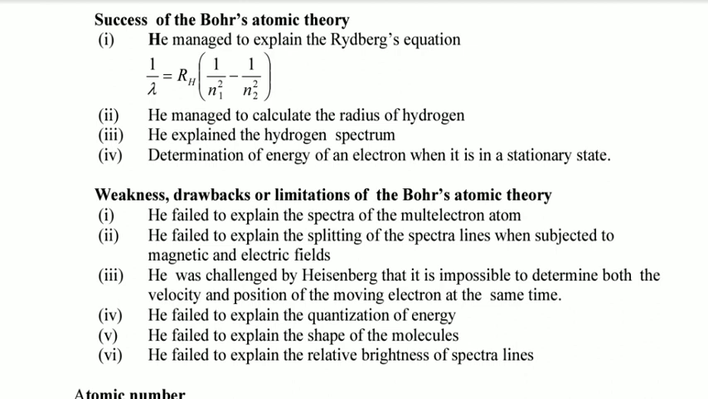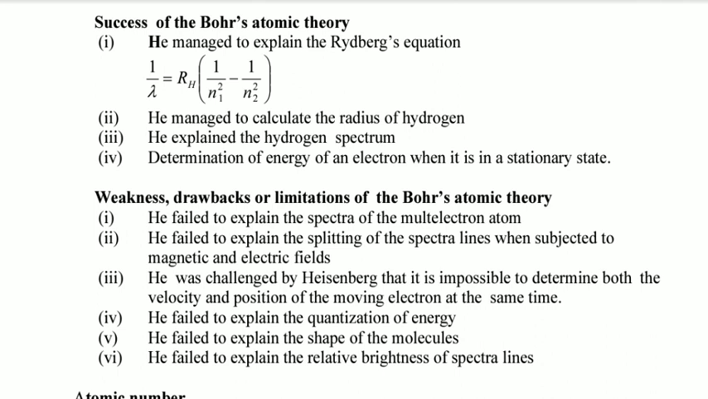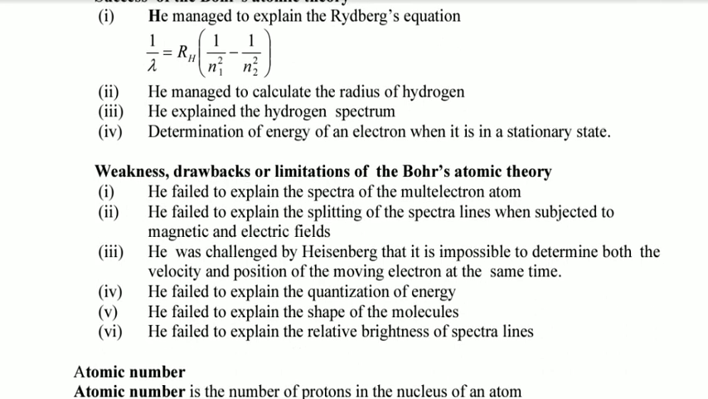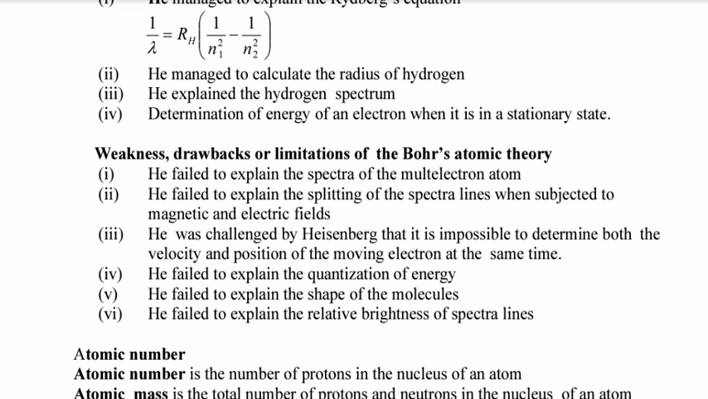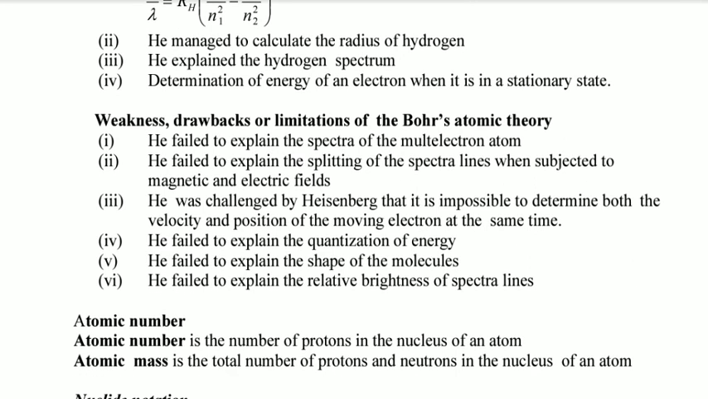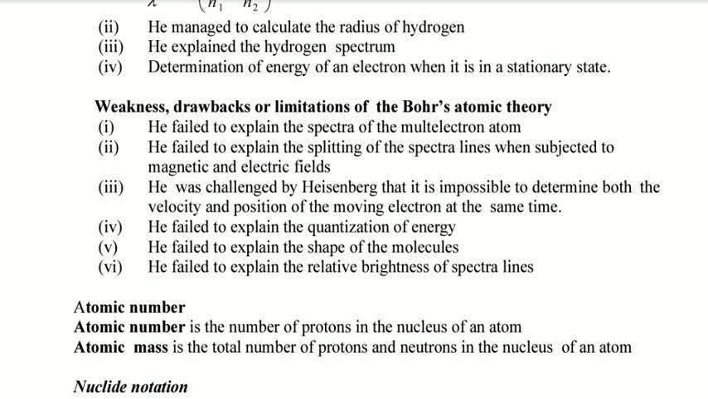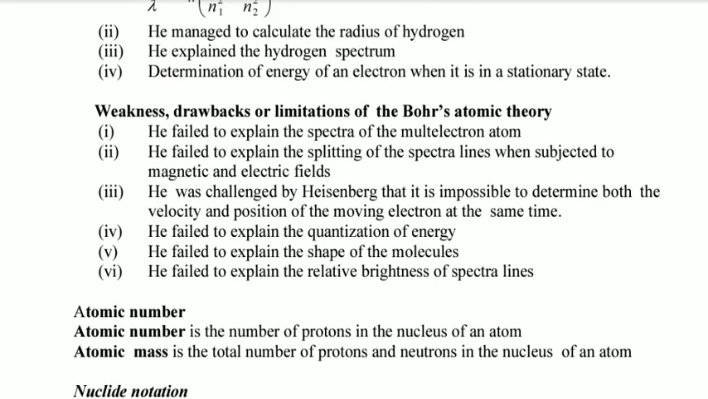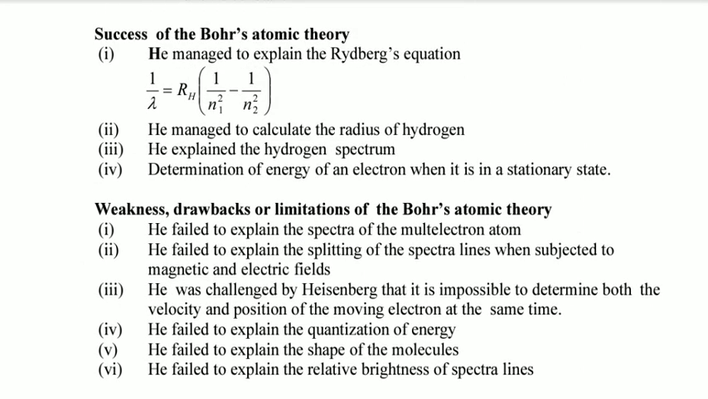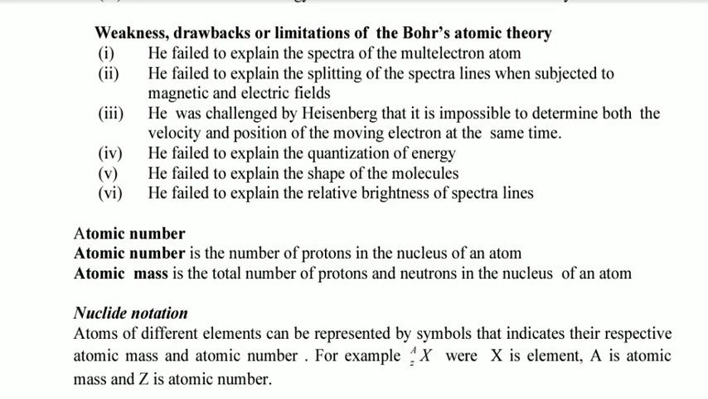Discussing some of the successes of Bohr's atomic theory, he managed to explain the Lyman equation. He managed to calculate the radius of hydrogen. He explained the hydrogen spectrum, and the determination of the energy of an electron when it is in a stationary state. So these are the successes, and the weaknesses are here.